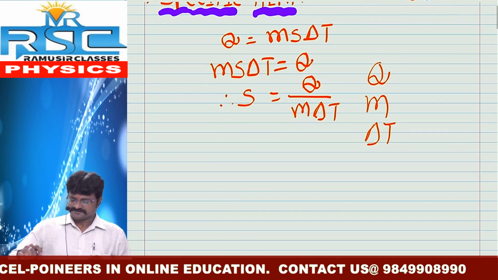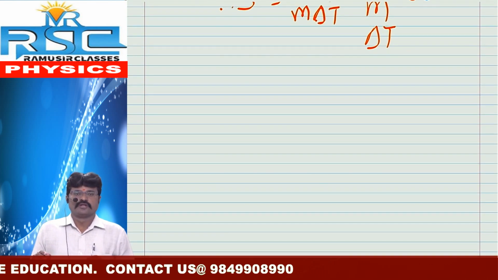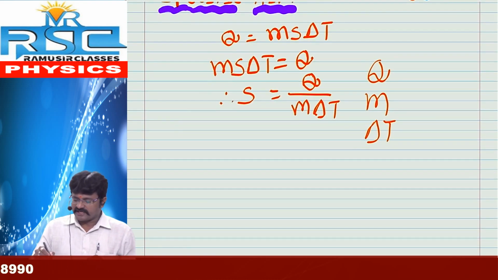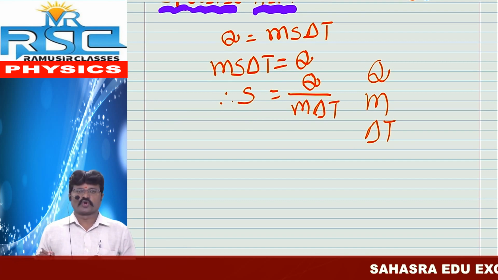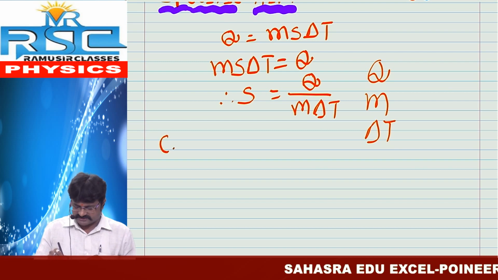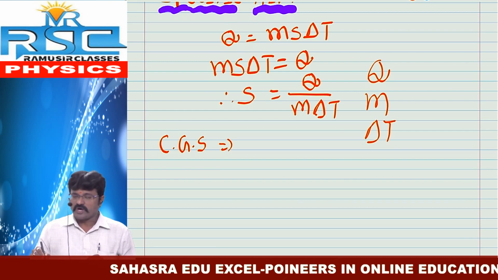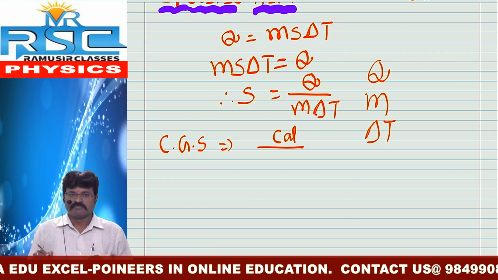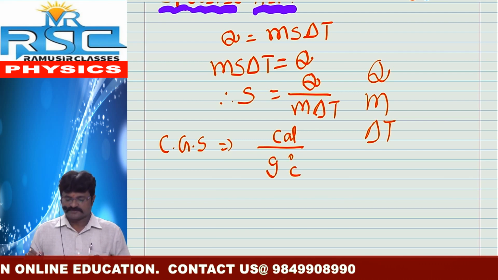And then, what are the units for specific heat? Once again, we already have s is equal to Q by m delta T. Now we want to write the CGS units for s. Quantity of heat: calorie, mass: grams, delta T: degree Celsius.